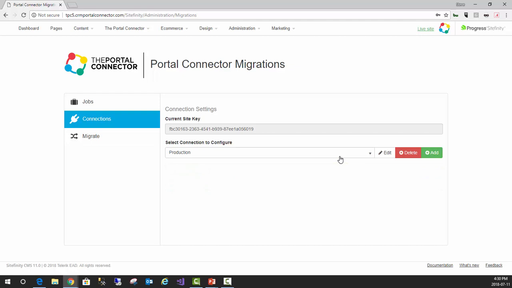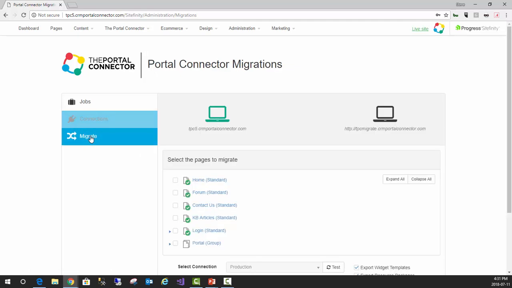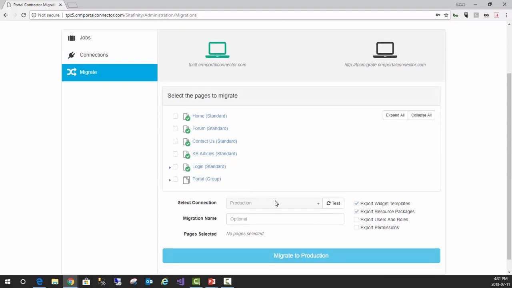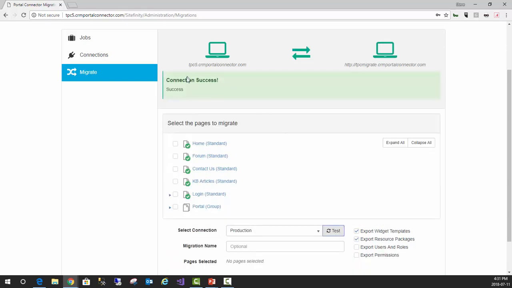It's only a one-time type situation, so you don't always have to go off and get that site key. Once you have it configured once, you can migrate to that environment multiple times. So now that we have that configured, the next step is actually to specify what you want to migrate. You can see here when we're going to migrate, it's already selected our only connection that we have. We can click on test. We're good, so it's connected.